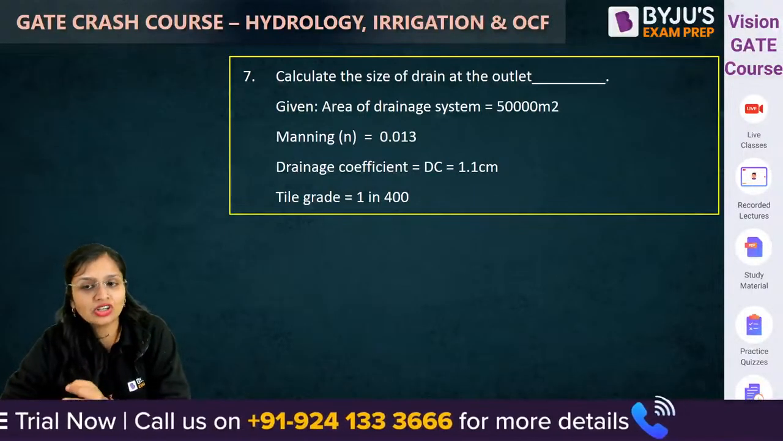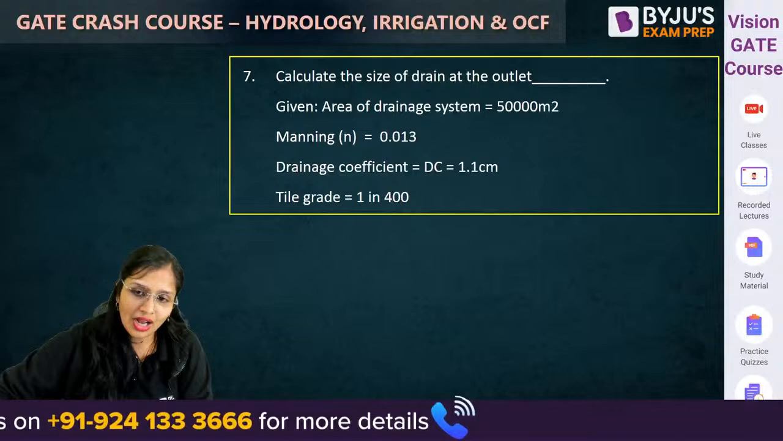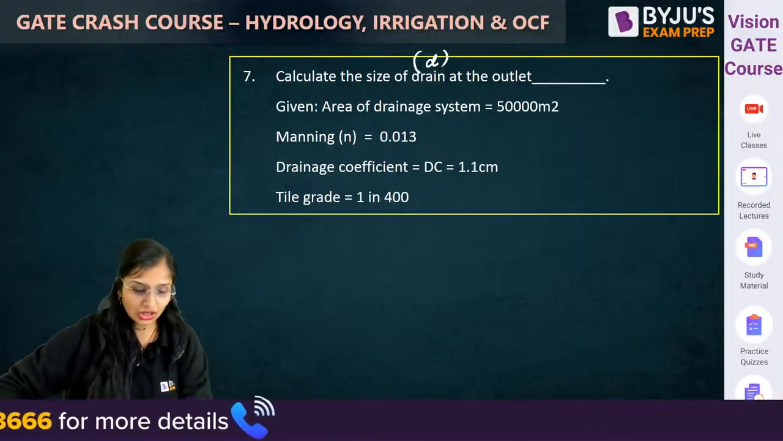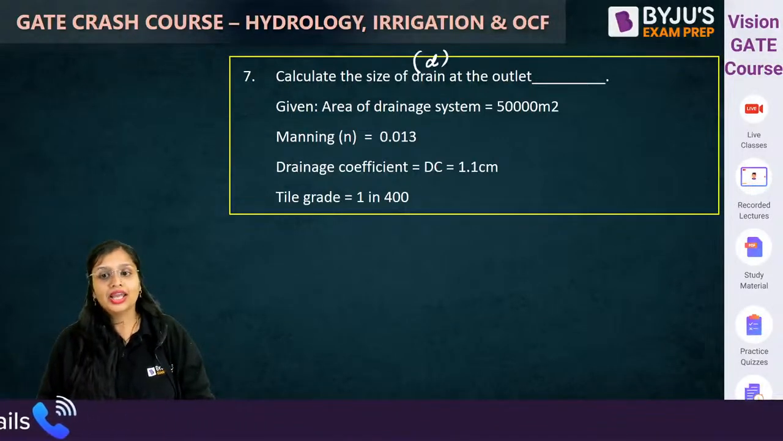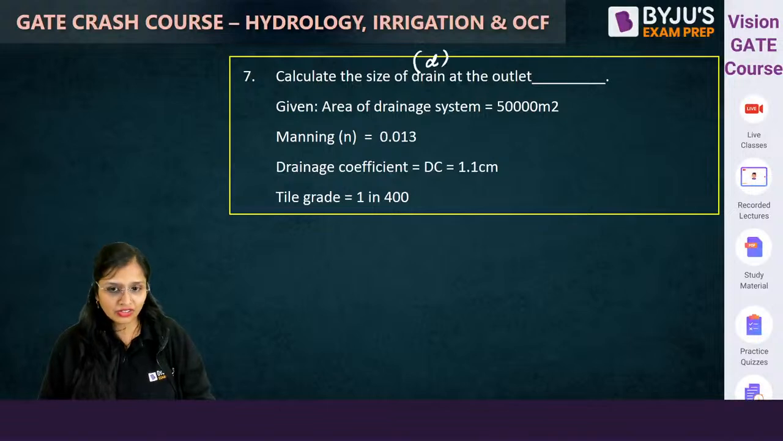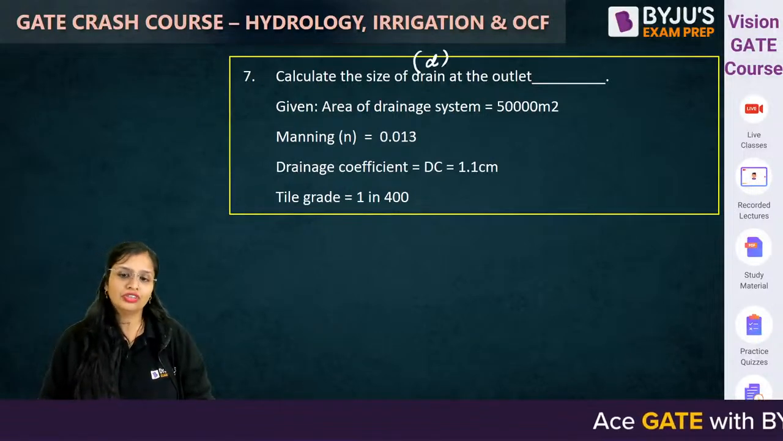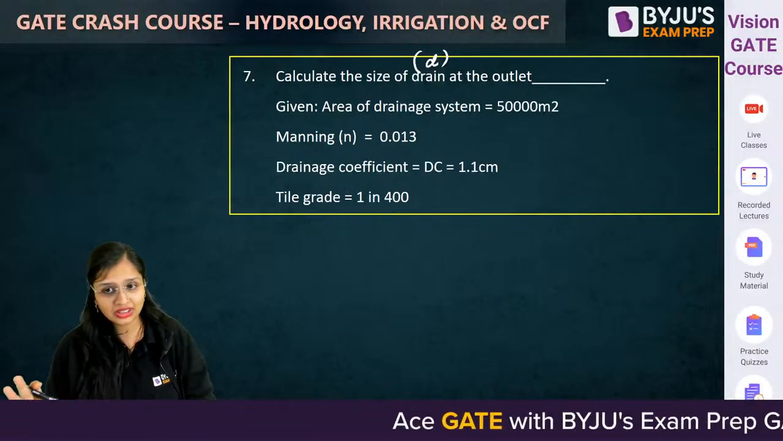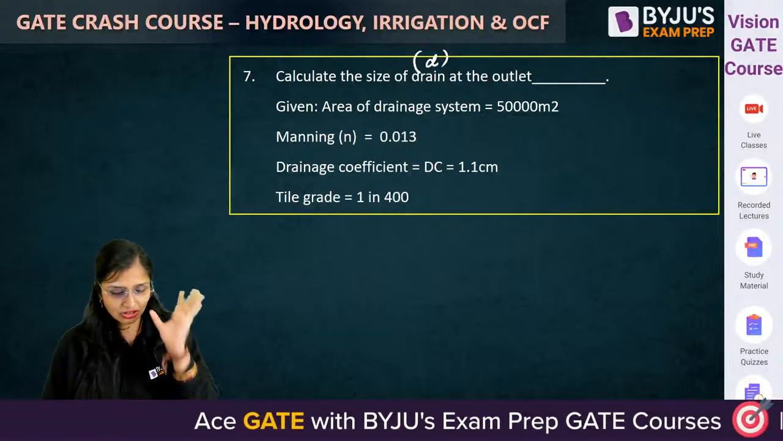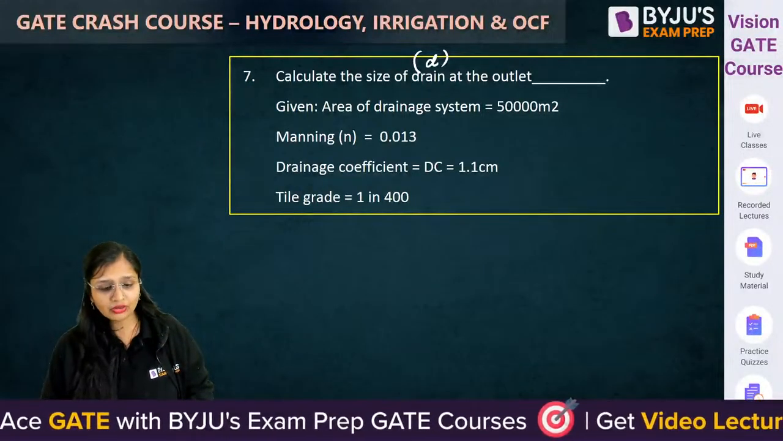चलिए, seventh question. Calculate the size of the drain at outlet. Basically, you have to calculate the dia. अच्छा question है, very good question. Area of drainage system, Manning's roughness coefficient, drainage coefficient, tile grade, everything is given to you. It is asking you the size of the drain. How will you calculate, guys?